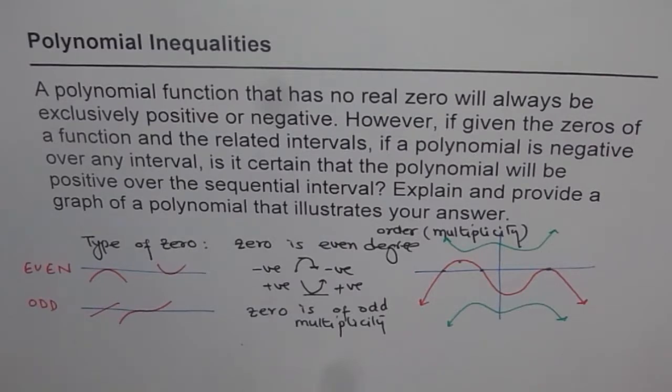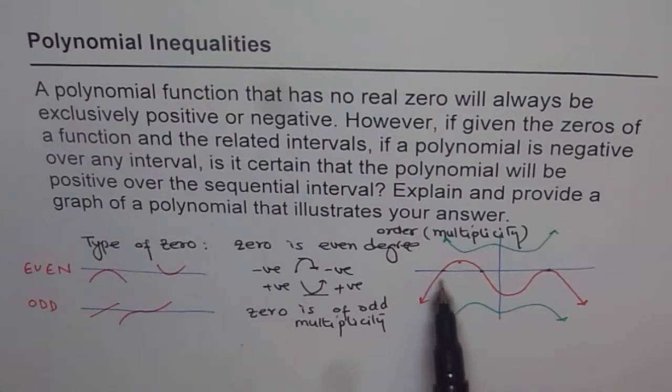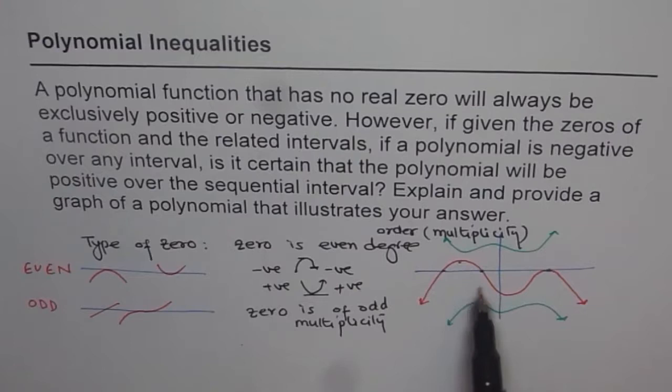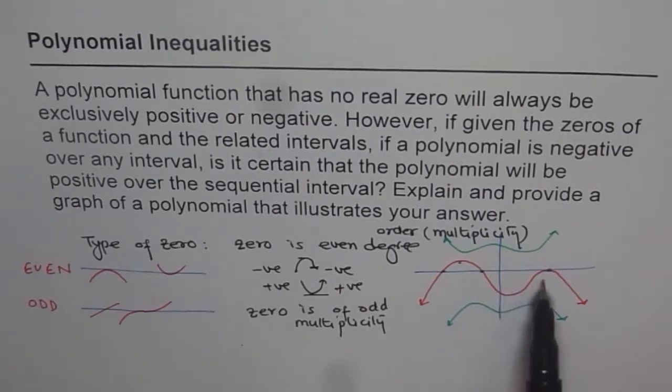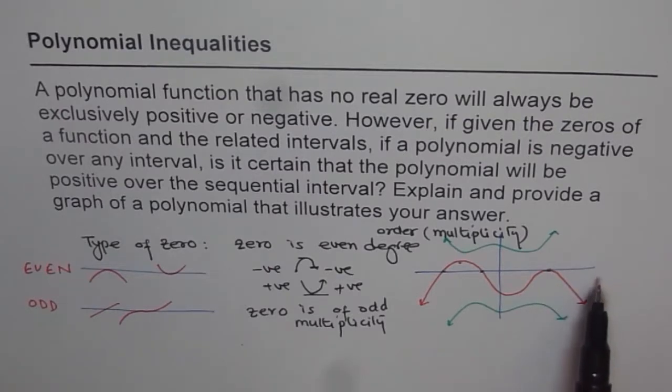So the answer is that it really depends on the type of zero. If we have a zero which has odd multiplicity, as shown here, then it changes from negative to positive or from positive to negative. But if the multiplicity is even like here, then it goes to zero and comes back to where it was, from negative to negative or from positive to positive. Correct? So that is the answer. Thank you.